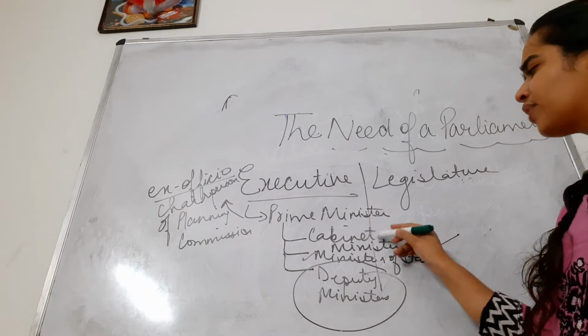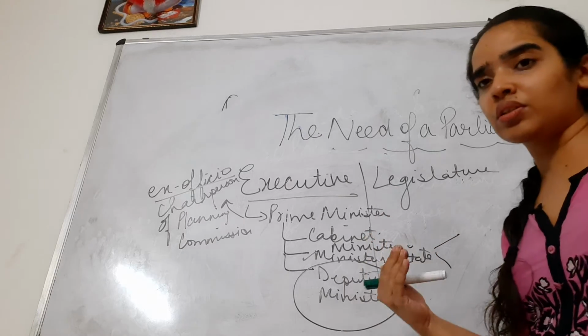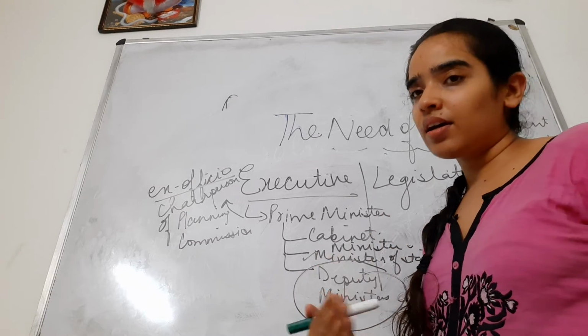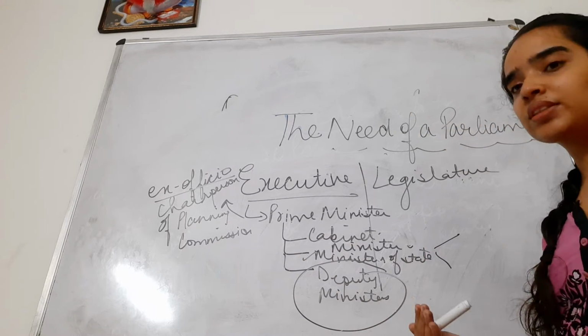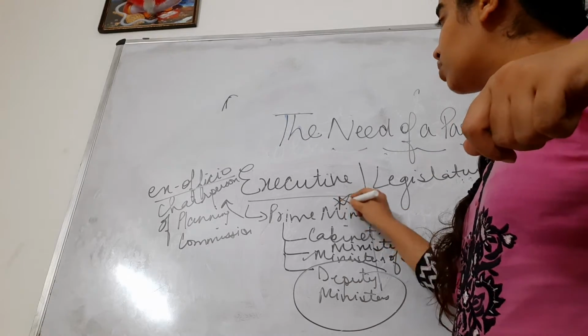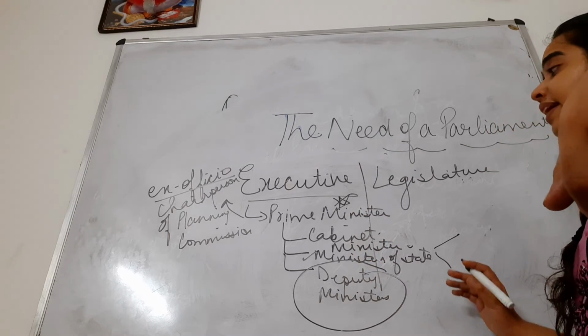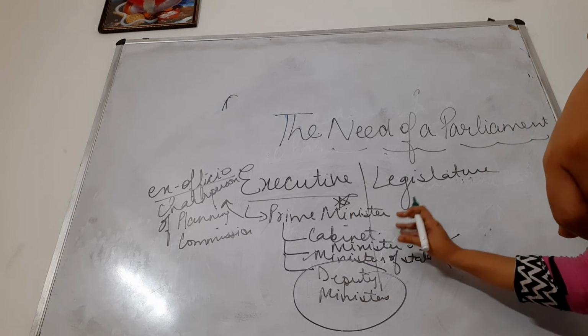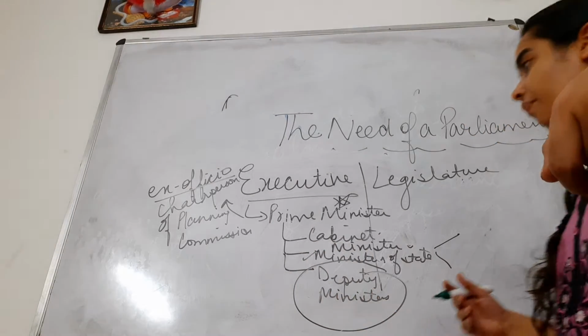But if any of them resigns or dies, then that position is just refilled again. There's a vacancy and a new person is appointed. Nothing else happens. So if Prime Minister dies or resigns, they all have to resign. But if any of these ministers die or resign, then just the vacancy is there, which is refilled.